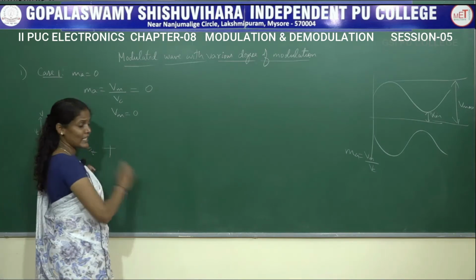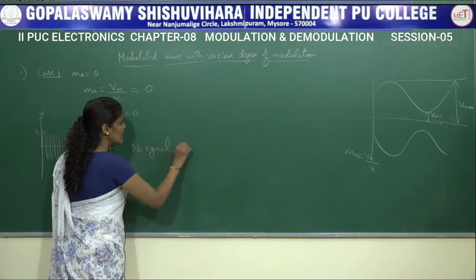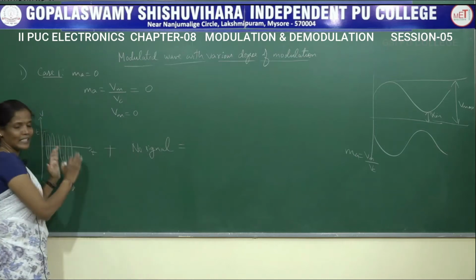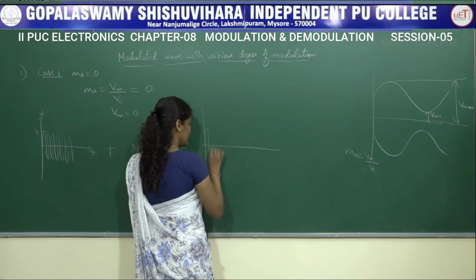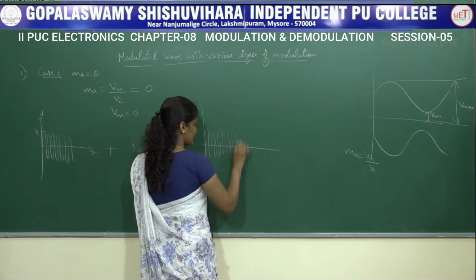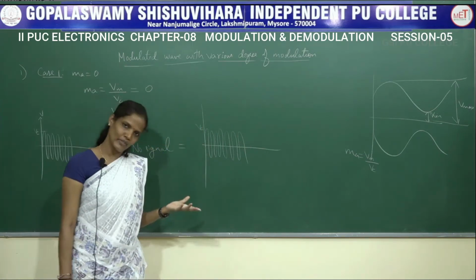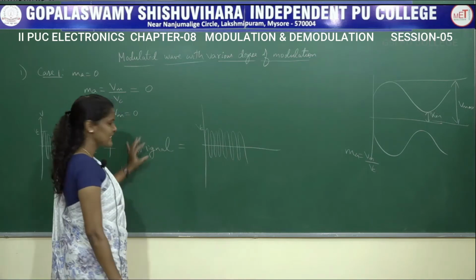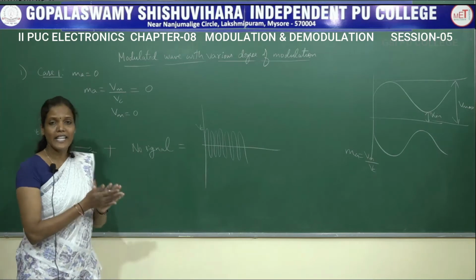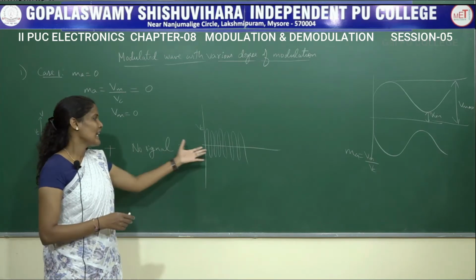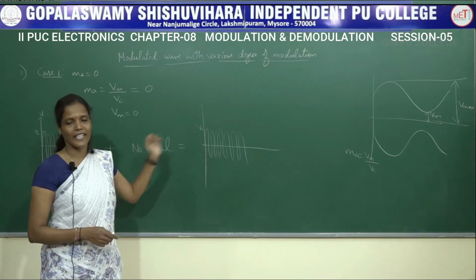I did not combine this with any signal, but when I give this particular signal into a modulator circuit, I am going to get the same signal, that is a carrier signal whose amplitude is equal to Vc and frequency is equal to Fc. That is, we are not modulating any kind of signal. MA value is equal to 0. The modulation index is equal to 0. In such case, I will be getting an output signal which is same as that of a carrier signal.